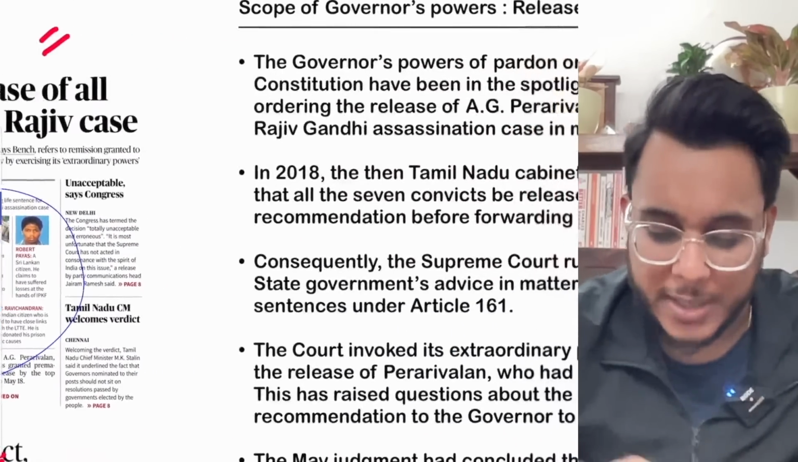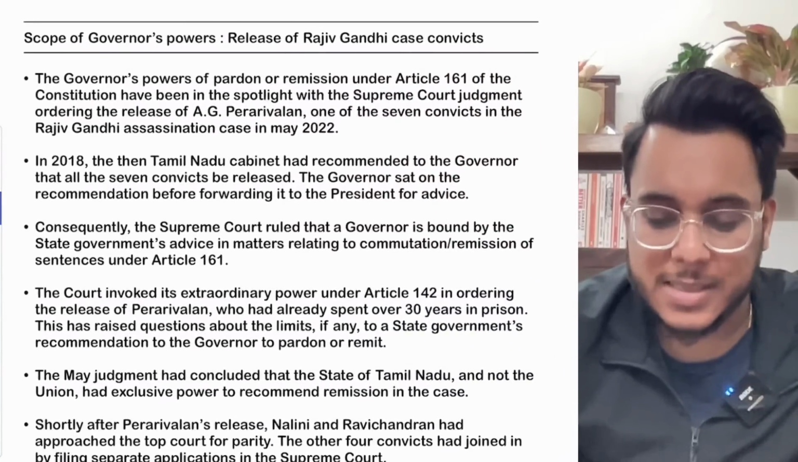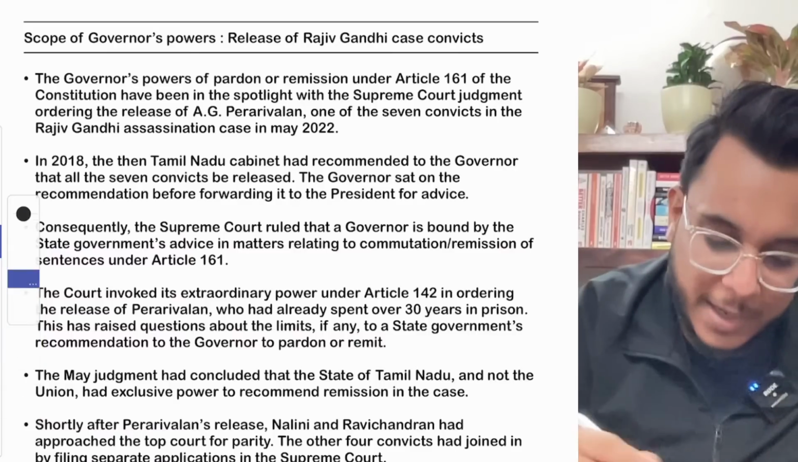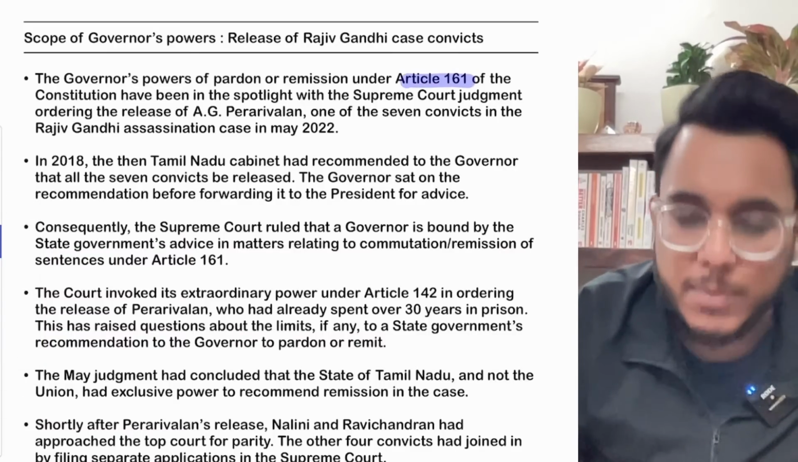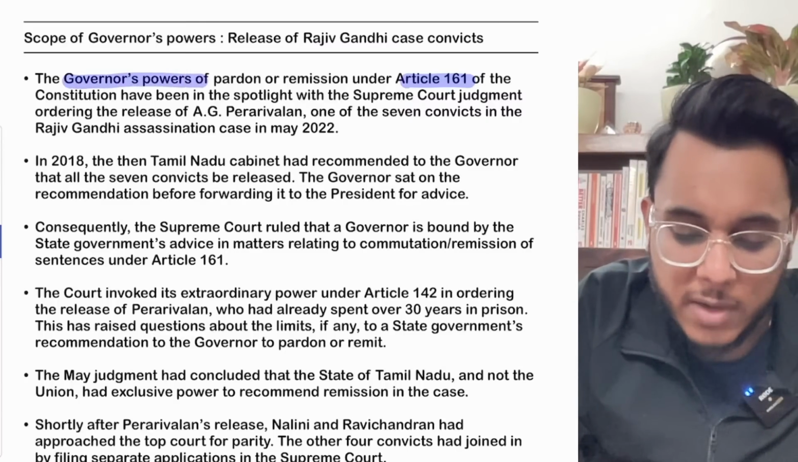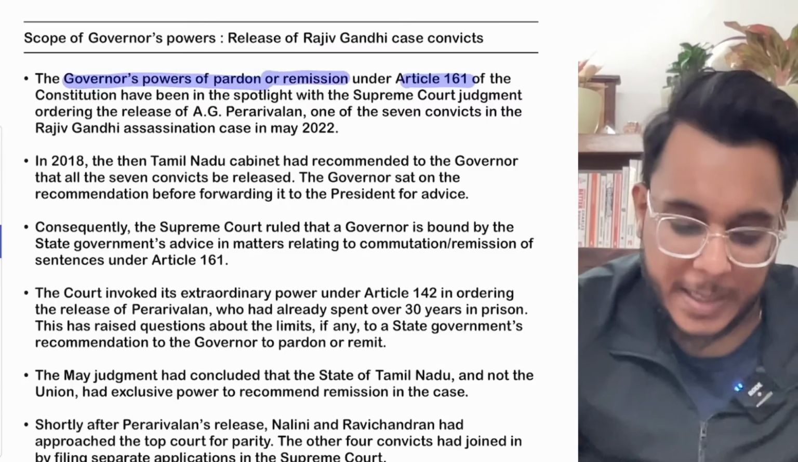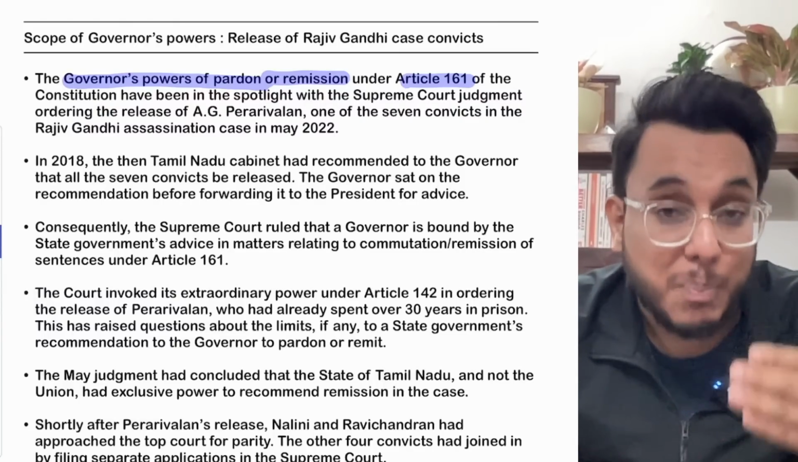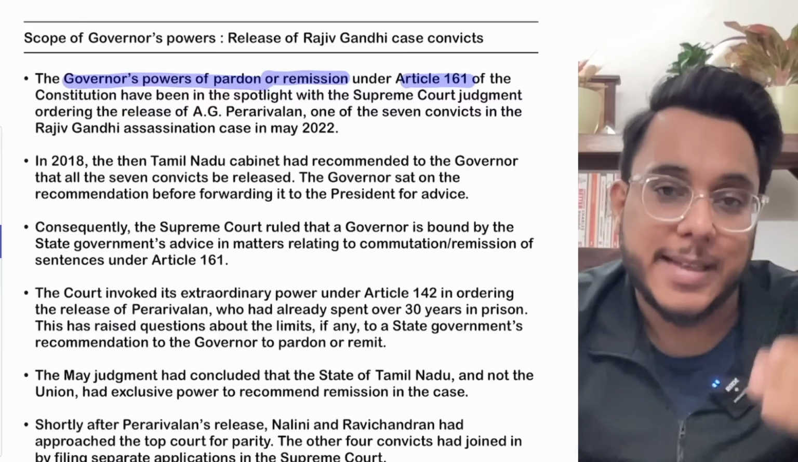One of them got released earlier. Okay, so this is, guys, the entire issue that is coming. Now see this particular thing. I told you that there is Article 161. Now, basically, Article 161 talks about the governor's power to pardon or remission. Now, the question comes: what is the real scope of this power of pardon or remission?